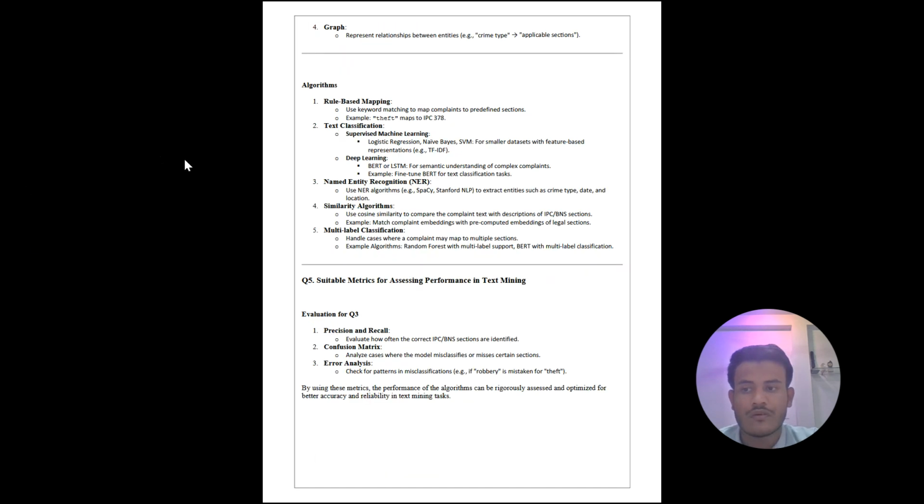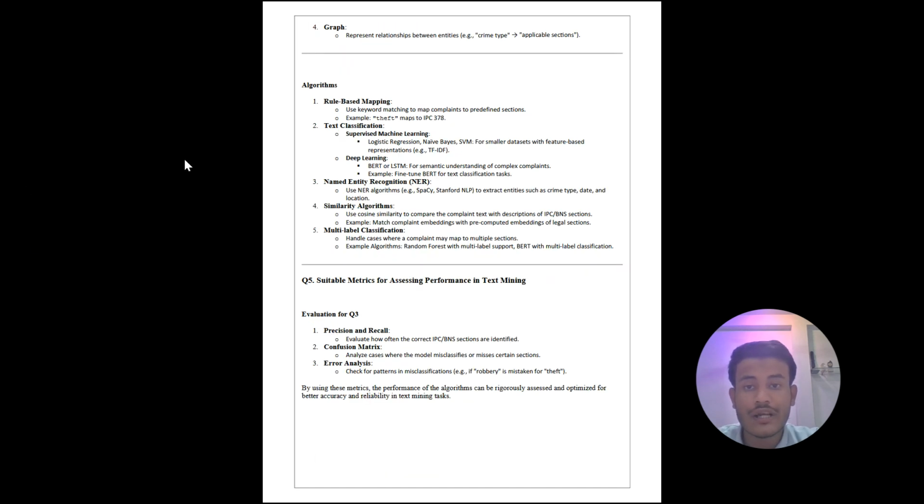Second is dictionary and hash map. A dictionary and hash map is used to store keywords in IPC BNS sections. For example, we use the keyword theft and store its corresponding IPC section, which is IPC 378, and we use the keyword stolen and store its corresponding section, IPC 378. And the third structure is a trie, or prefix tree, which is used to store keywords for fast matching. For example, it is used to match phrases like mobile phone theft.